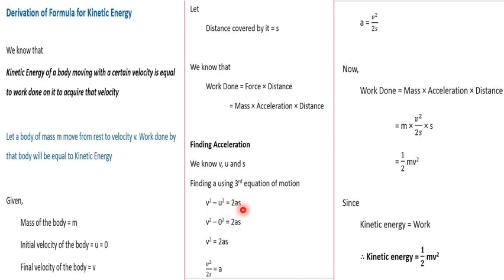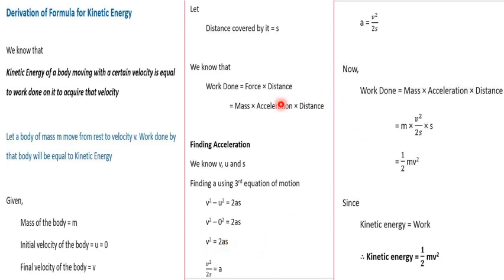And in our derivation, the body is moving from rest, isn't it? So if you start substituting the values here, we don't know the values of any other quantities. We are going to write the symbol as it is. But u, we know it is 0. So it is going to be v square minus 0 square is equal to 2as. Since 0 is 0, whatever you multiply to that or whatever power is raised to that, v square minus 0 square is nothing but v square only. So it is going to be v square is equal to 2as.